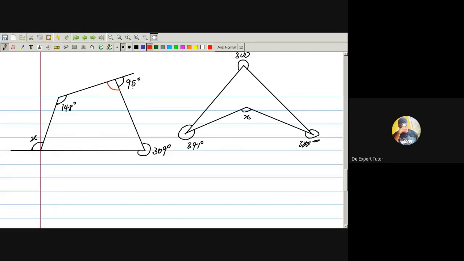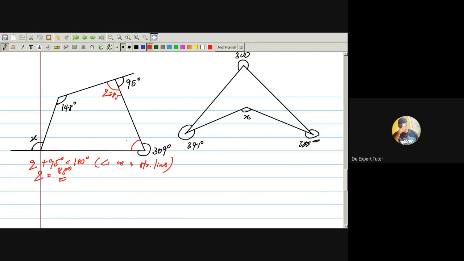If this one is 95, let me say this angle here is angle Q. So I can say angle Q plus 95 degrees equals 180. They are angles on a straight line. So what will be my Q? 180 minus 95. What do I have? 85 degrees. That's the angle for this. So this is 85 degrees. Good, correct.